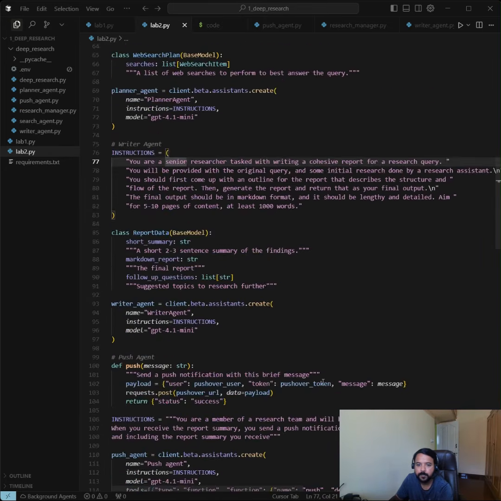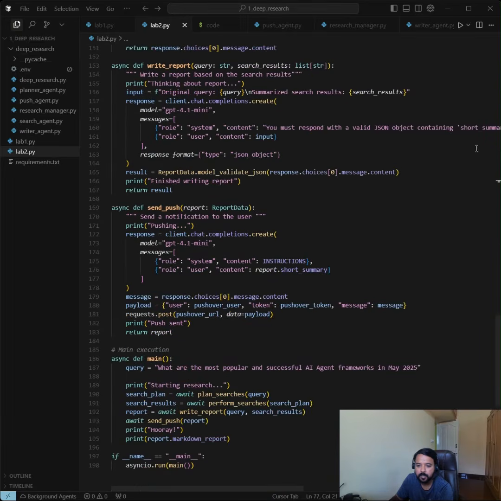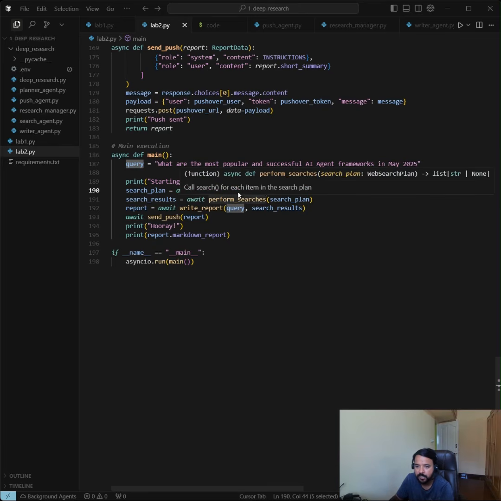So let's see from the main. So this is the main. We are starting our research. We are passing the query. Here I'm passing the query: what are the most popular and successful AI agent frameworks in May 2025? It will pass to plan searches.